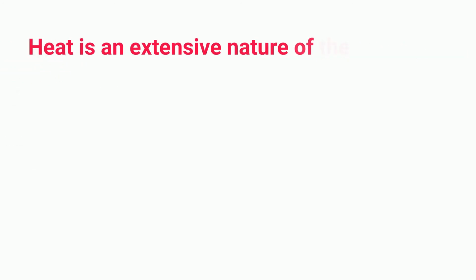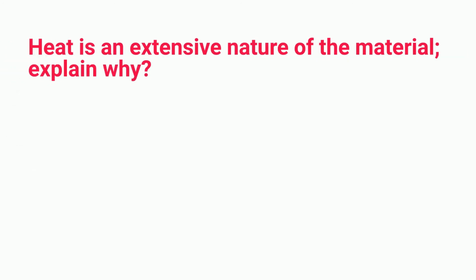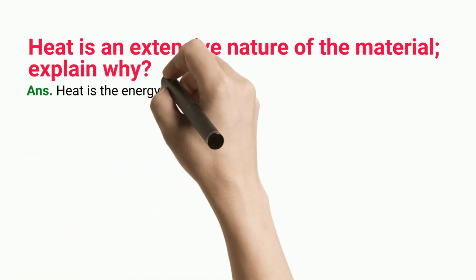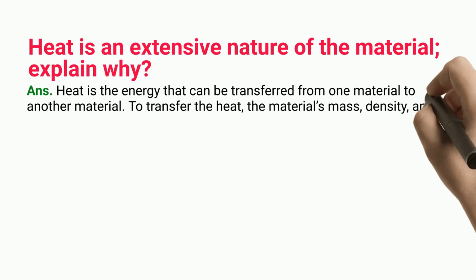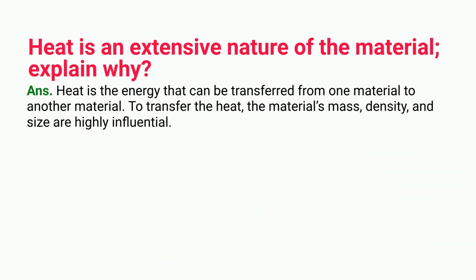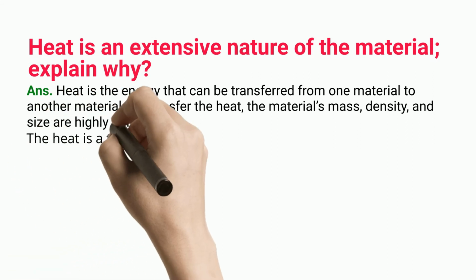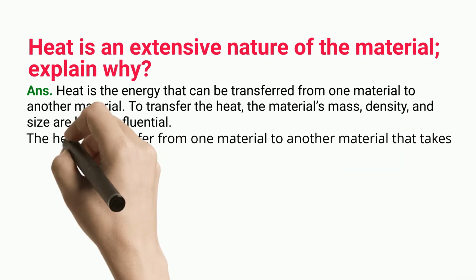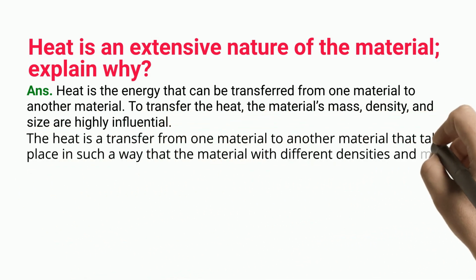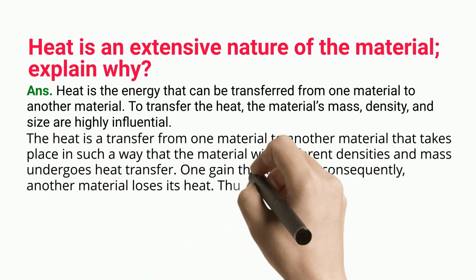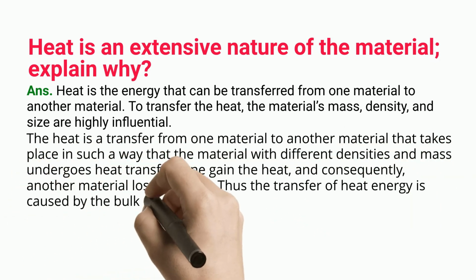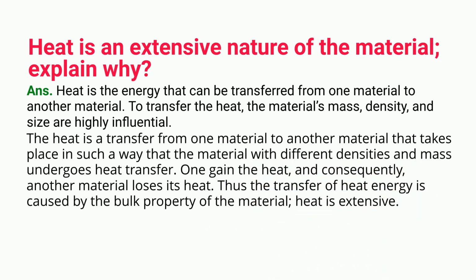Heat is an extensive nature of the material. Explain why. Heat is the energy that can be transferred from one material to another material. To transfer the heat, the material's mass, density, and size are highly influential. The heat transfer from one material to another takes place in such a way that materials with different densities and mass undergo heat transfer. One gains the heat, and consequently, another material loses its heat. Thus the transfer of heat energy is caused by the bulk property of the material.